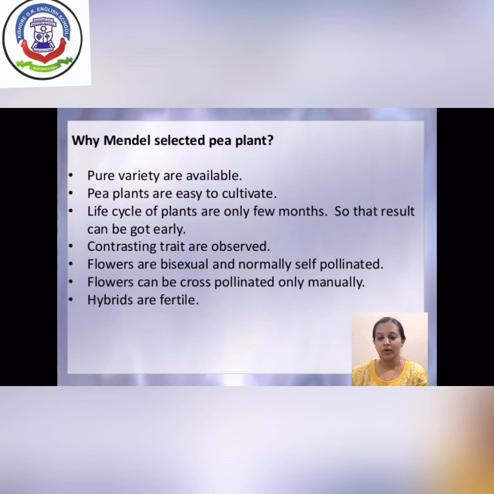But if we want to perform cross pollination, then it is also very easy in the pea plant. Cross pollination is a process in which the pollen is transferred from the anther to the stigma of a different flower, and it is known as cross pollination. And the hybrid varieties of the pea plant are always fertile.